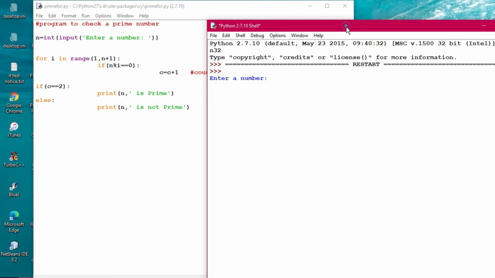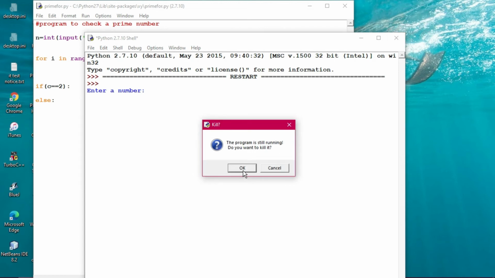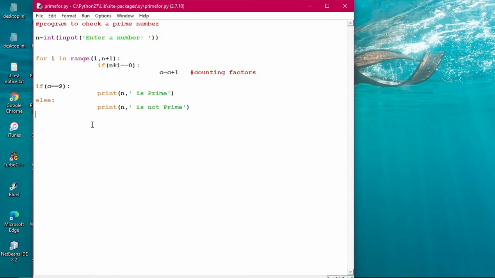Now suppose I'm closing the program to try to find some error. It is asking me to kill because the program is in running condition. Whenever the program is running and you want to abort it, this kind of message will come: the program is still running, do you want to kill it? If you are willing, fine, otherwise cancel. I don't want to, so I'll just remove it.